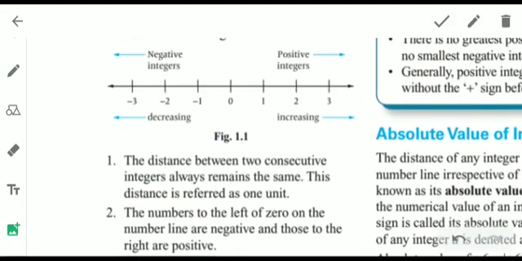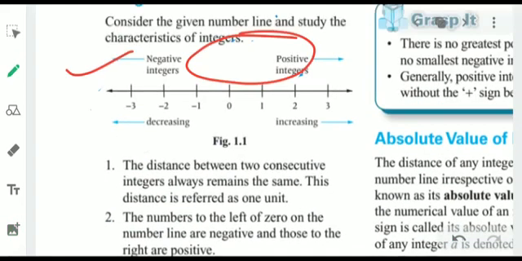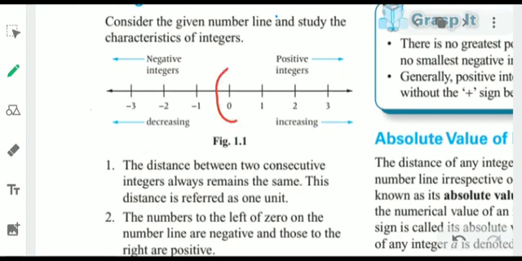Yes, it is a number line. Let us erase it. Yes, a number line is drawn in your book. You can see the middle term is 0. Some numbers are written on the right side of the 0 and some numbers on the left side of the 0.